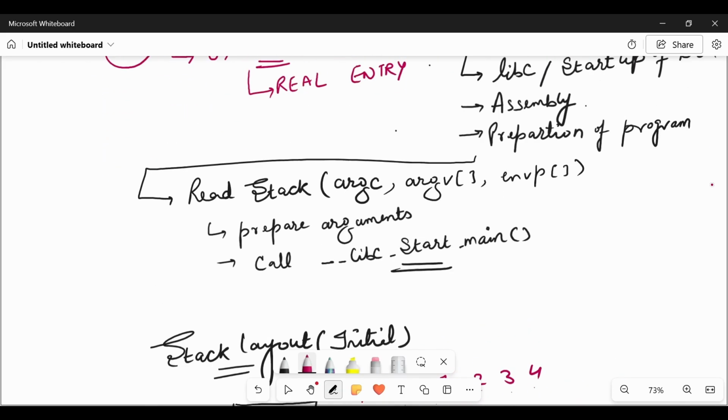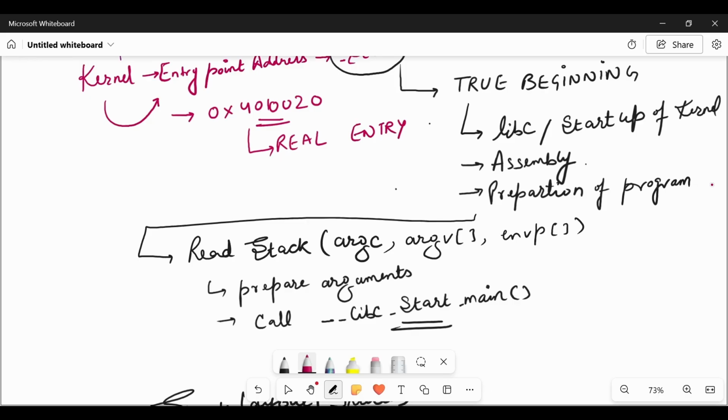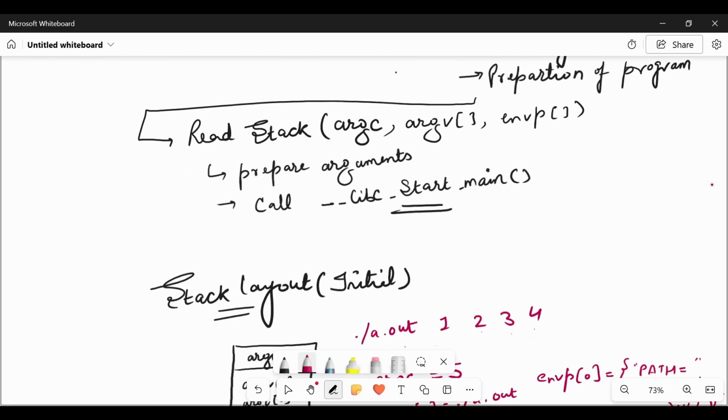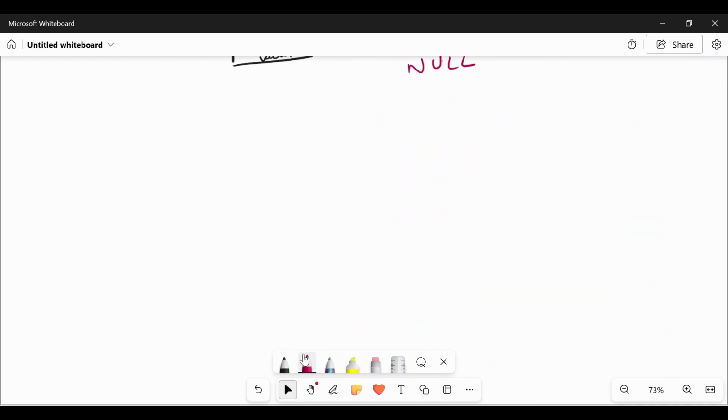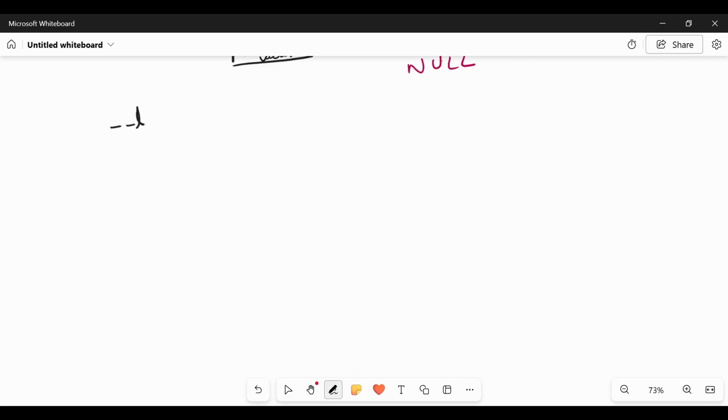So after reading the stack and preparing the arguments, we have seen that it is calling __libc_start_main. Let's go to this point. __libc_start_main is actually the part of runtime setup. Everything is happening at runtime.